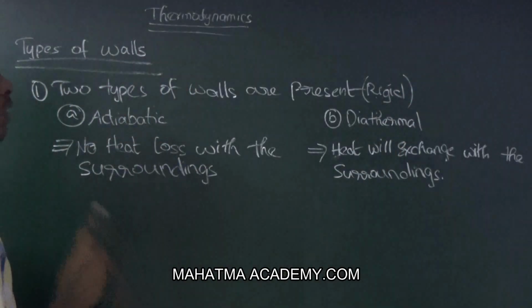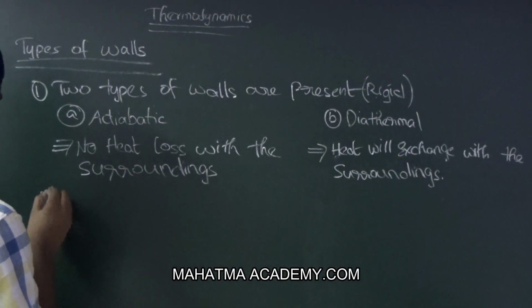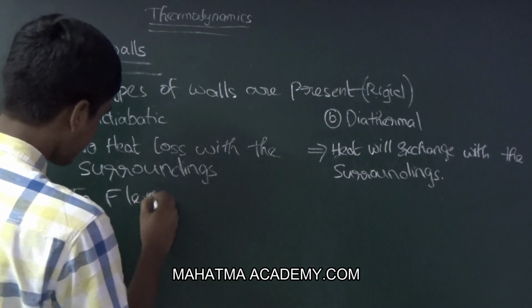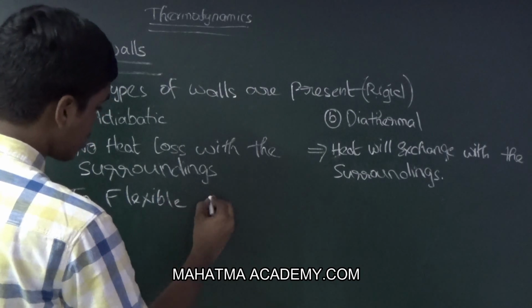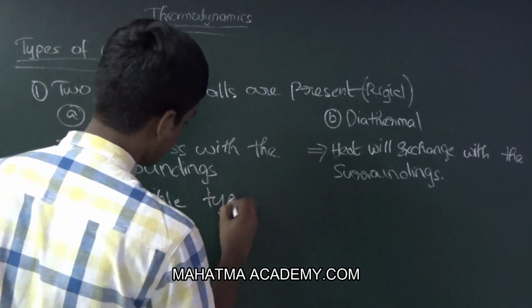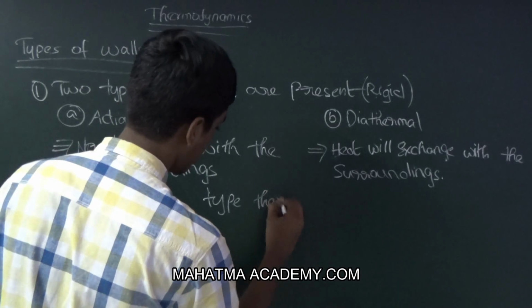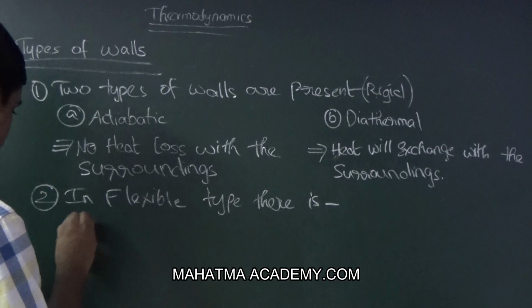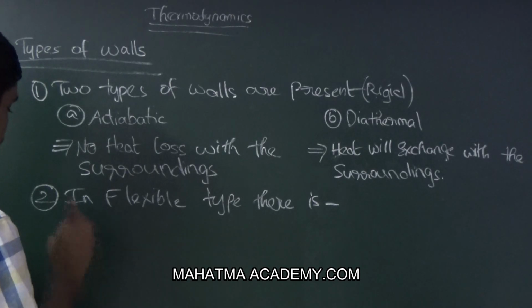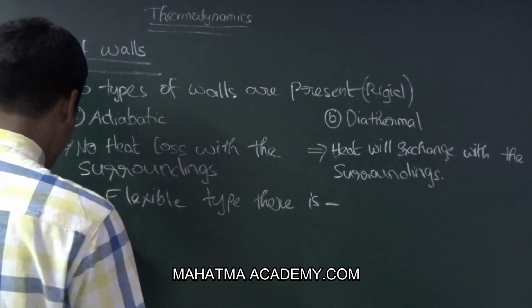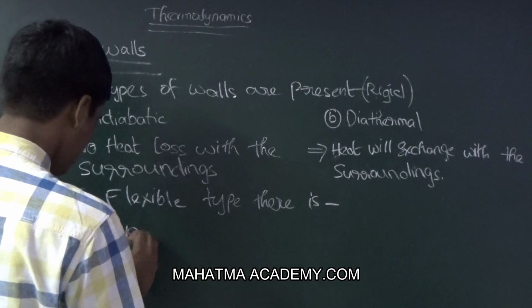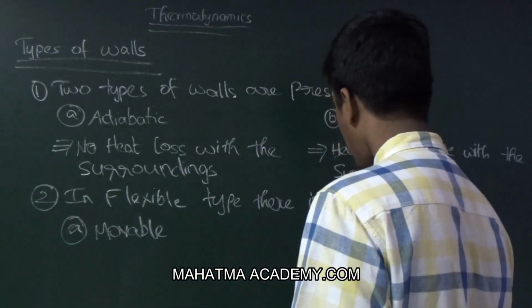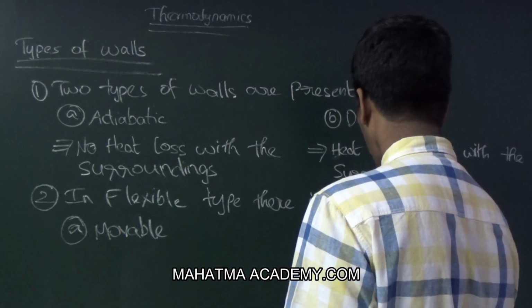Now in the flexible type, there are two: movable and immovable.